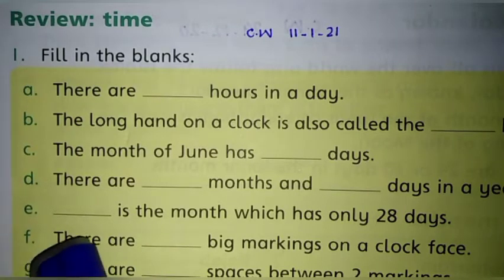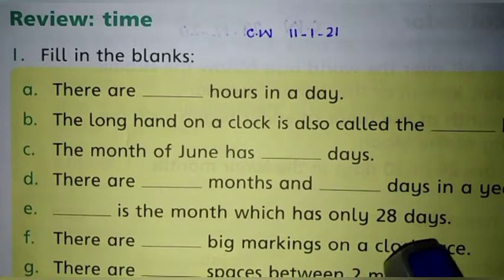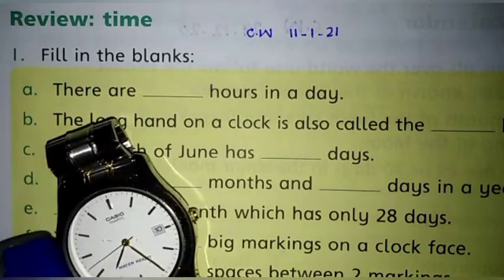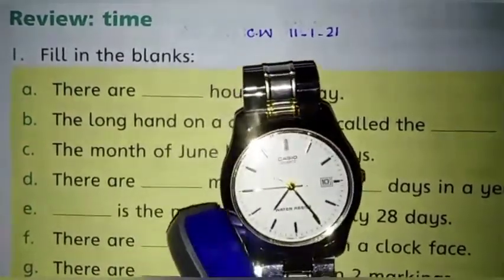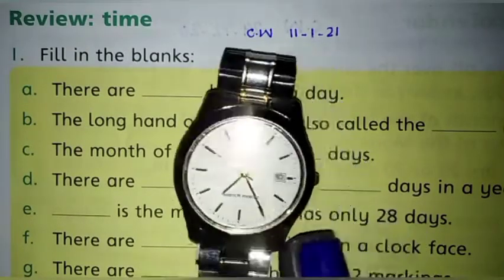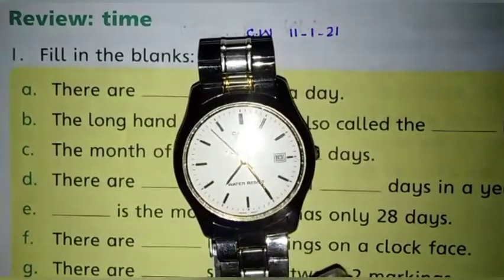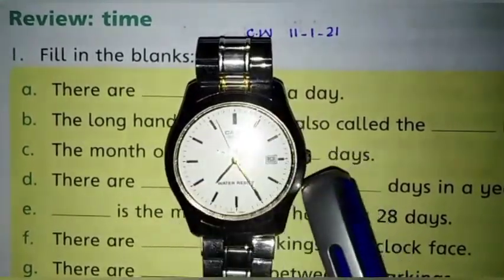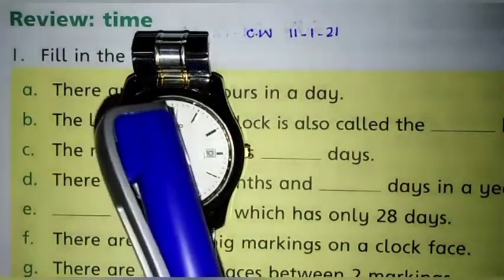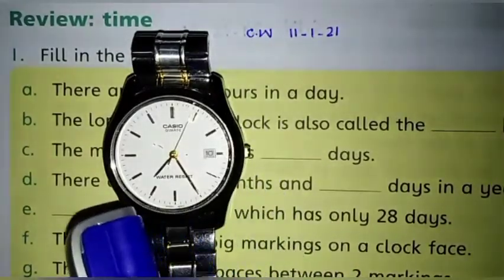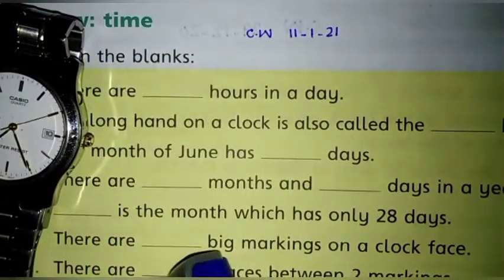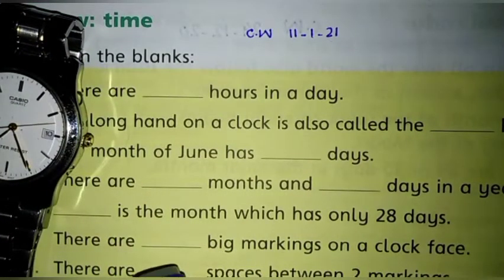Statement F. There are dash big markings on a clock face. Okay, now once again I will share a clock with you. It is a watch, and you will check the answer by this clock. They are asking how many big markings are on a clock face. On this clock face you can see there are 12 big markings: 1 2 3 4 5 6 7 8 9 10 11 12. You will write here 12.